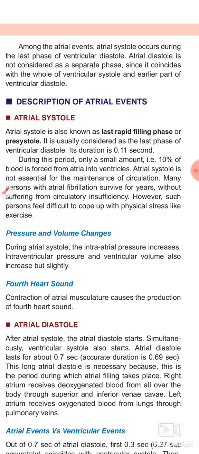So among the arterial events, arterial systole occurs during the last phase of ventricular diastole. It means your ventricular diastole ended and your arterial systole starts. Okay, so what is going to happen?